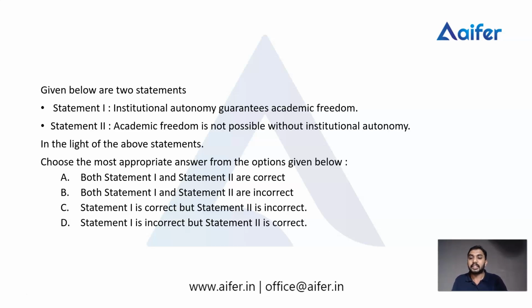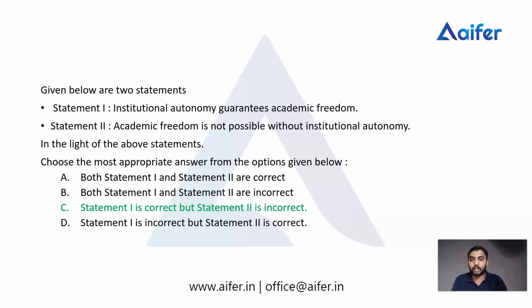So first of all, we should have conceptual clarification regarding institutional autonomy and academic freedom. Then statement 2 says academic freedom is not possible without institutional autonomy. These are the two statements and the 4 options are there. So which one is correct? Let me check the answer. Okay, so the answer is statement 1 is correct but statement 2 is incorrect. Statement 1, institutional autonomy guarantees academic freedom, is correct, but academic freedom is not possible without institutional autonomy, the second statement, is incorrect.